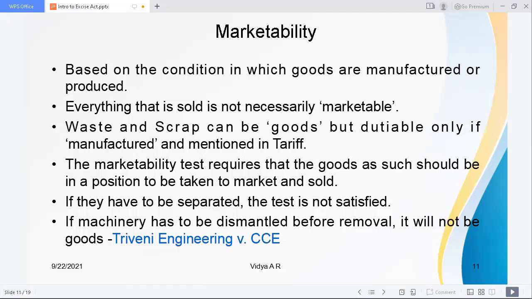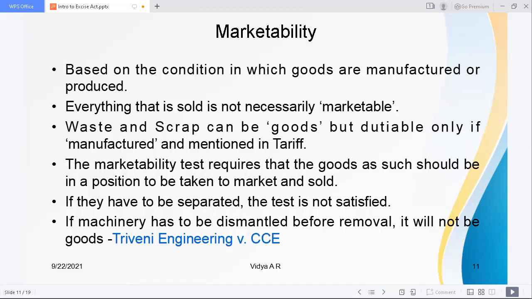Then we come to the question of marketability, the second essential ingredient of goods. It is also based on the condition in which goods are manufactured or produced. Everything that is sold is not necessarily marketable. This is what you have to understand. Waste and scrap can be goods, but are dutiable only if manufactured and mentioned in the Tariff Act.